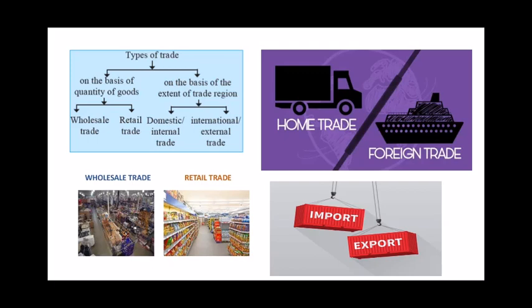What do you mean by export and import? Export and import are the very basic processes of international trade. When a country buys those goods and services which are very less in their own country from another country, it is called import. When you're taking in something, it is called import. But when a country produces something in excess, in surplus, or it may be services as well, then it sells these kinds of services and goods to other countries. So this is called export. When you're selling, it is called export. When you're buying things from other countries, it is called import.